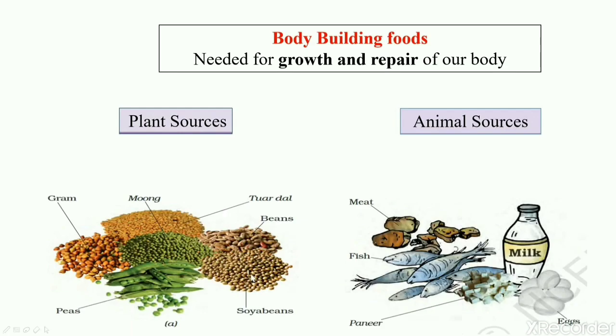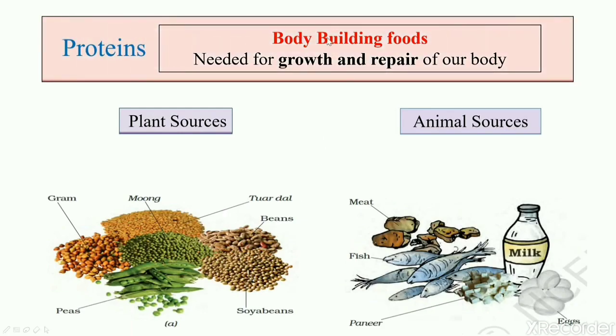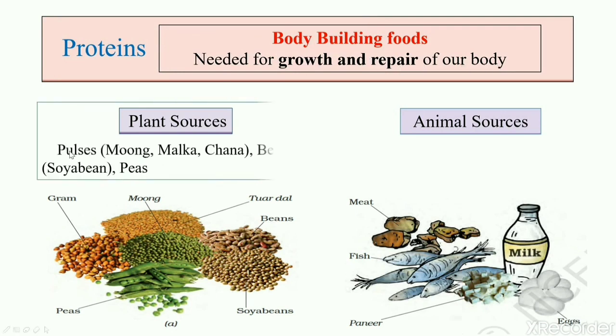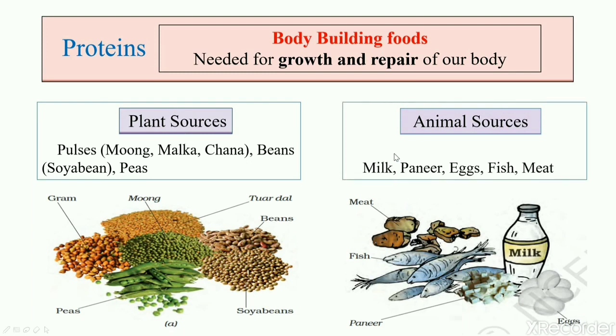So let's now study about proteins. Proteins are called bodybuilding foods and they are needed for growth and repair of our body. Pulses such as moong, masoor, chana, beans such as soya bean and peas are plant sources of proteins, whereas milk, paneer, eggs, fish and meat are